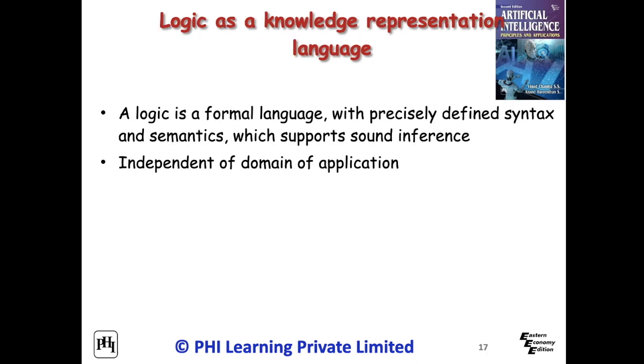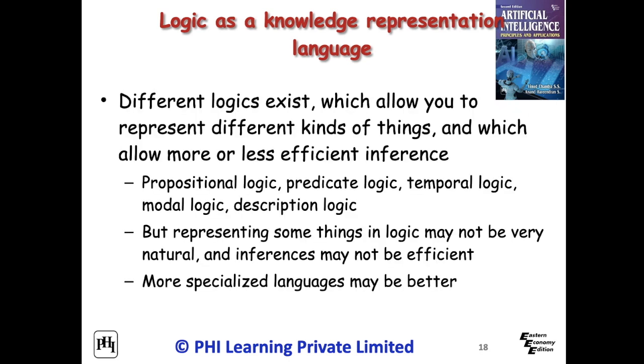A logic is a formal language with precisely defined syntax and semantics, which supports sound inference and is independent of domain of application. First-order logic is a collection of formal systems used in computer science, mathematics, philosophy, and linguistics. First-order logic is one of the knowledge representation methods in artificial intelligence. It is an extension to propositional logic which allows us to represent natural language statements in a short way.